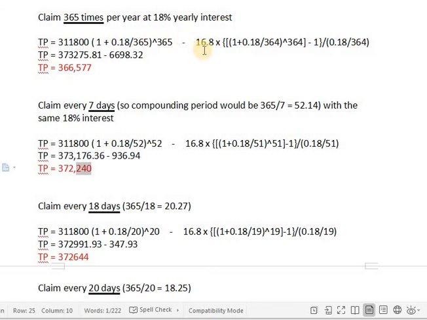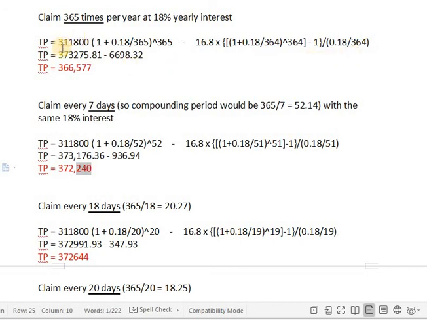And what I'm going to be charged is 16.8 ZIL each time. And I'm multiplying that by the equation where I have 18% divided by 364 here to the power of 364, so 1 less, and the same with the bottom part of that equation, 364.